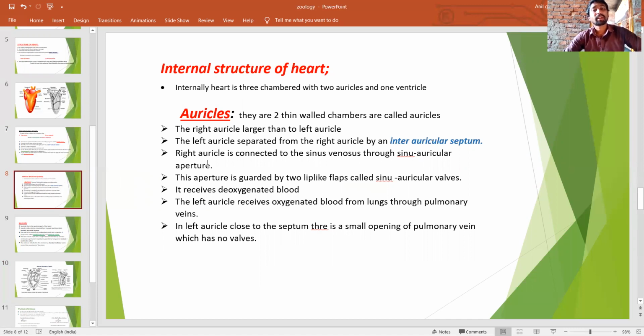The right auricle is connected to the sinus venosus through the sino-auricular apertures. They are guarded by the sino-auricular valves. What is the function of these valves? The sino-auricular valves prevent the backward flow of the blood.